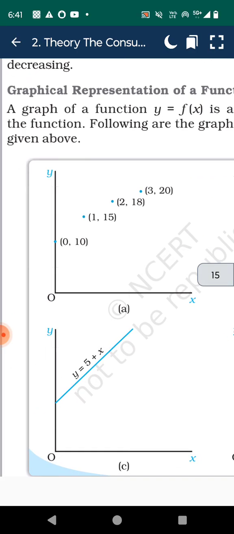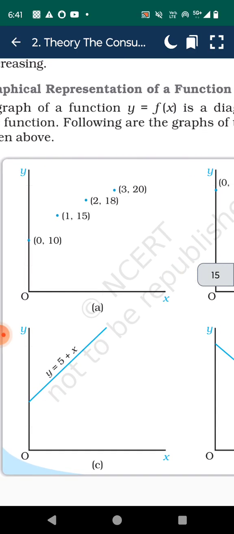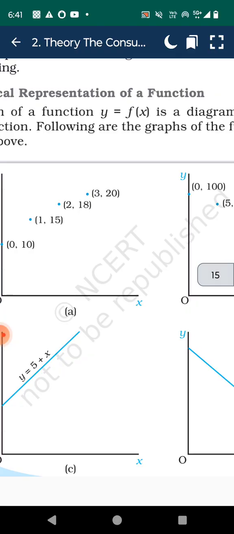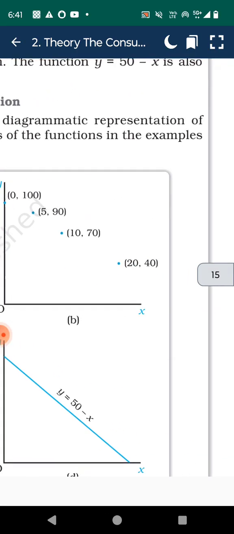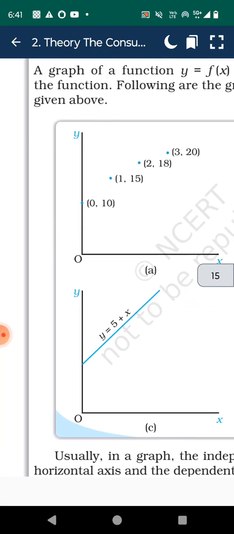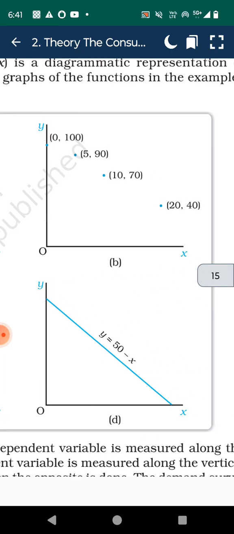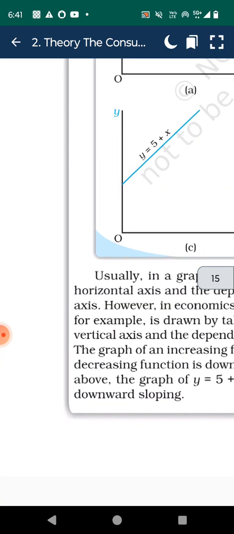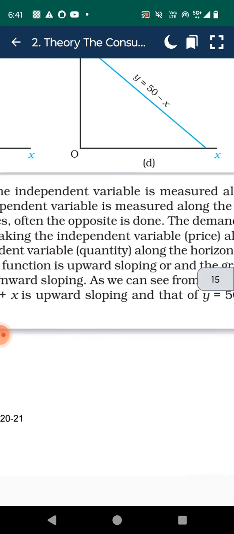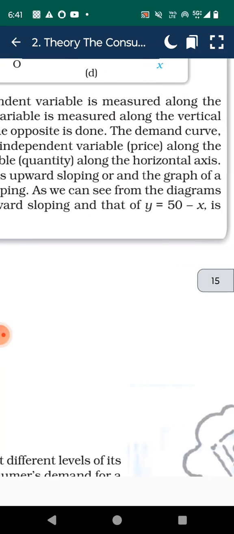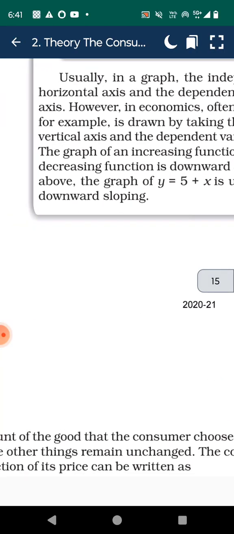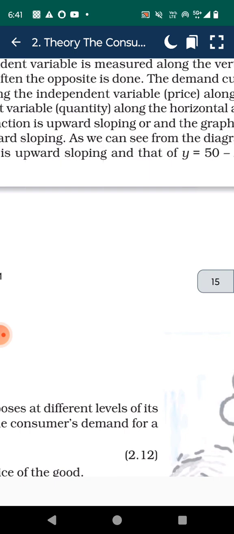Graphical representation of a function: a graph of a function y equal to f(x) is a geometric representation of the function. Following are the graphs of the functions in the examples. Usually in a graph, the independent variable is measured along the horizontal axis and the dependent variable along the vertical axis. However, in economics, often the opposite is done.